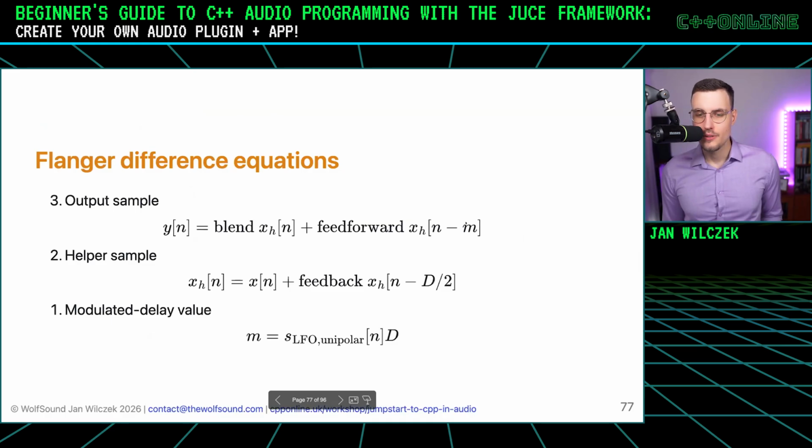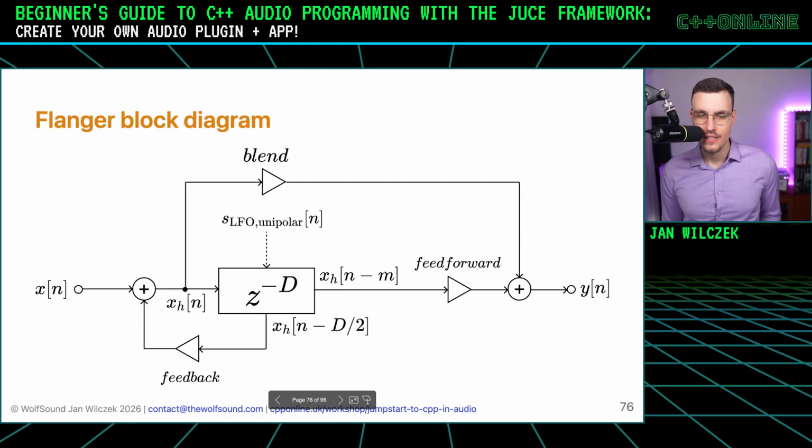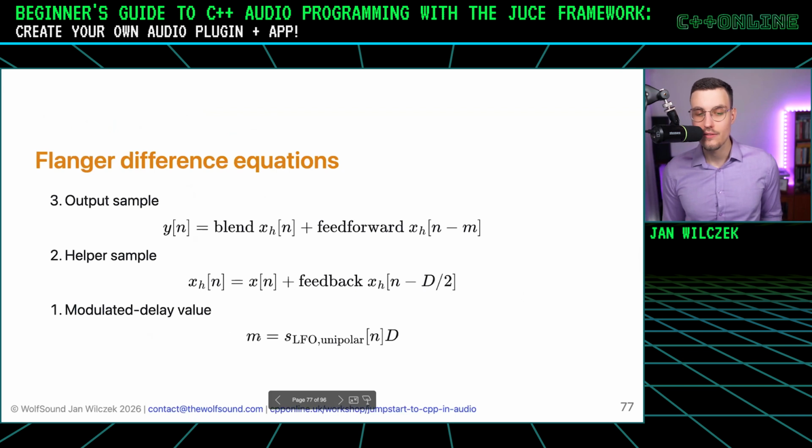And finally, we need to also know what's the current delay that this xh of n minus m is delayed by. So once again, this LFO changes the delay that we get these samples out, this xh of n minus m. So we need to calculate the delay value for the current sample. And note that I wrote here 3, 2, 1. That's how we derive these difference equations. But now when we implement this, we go the other way around. So for each input sample, we say, hey, what's the delay length? We calculate it using the LFO value and the delay length. Then we calculate the helper sample and then the output sample.